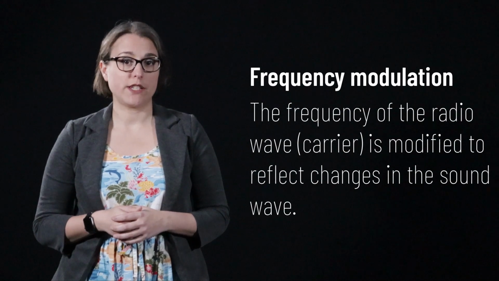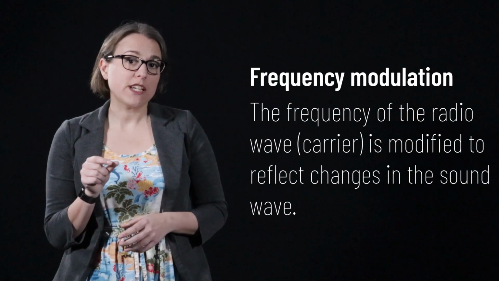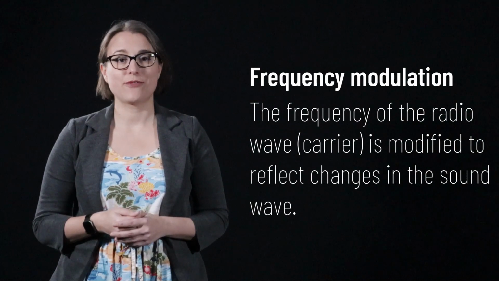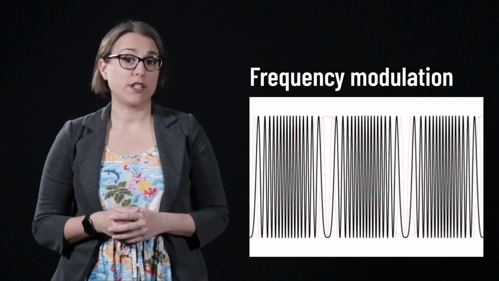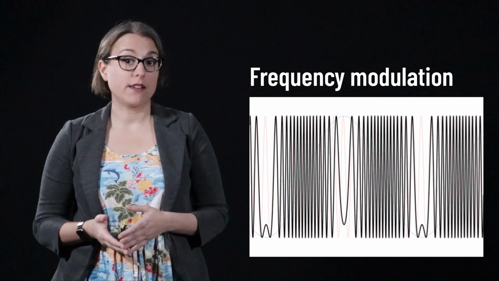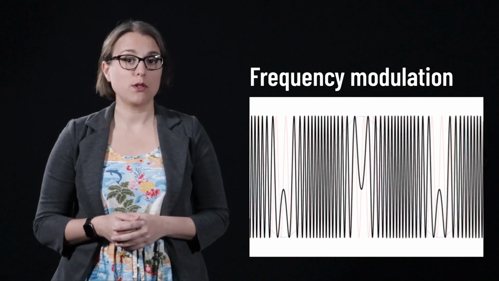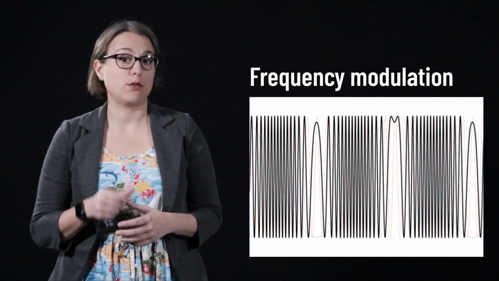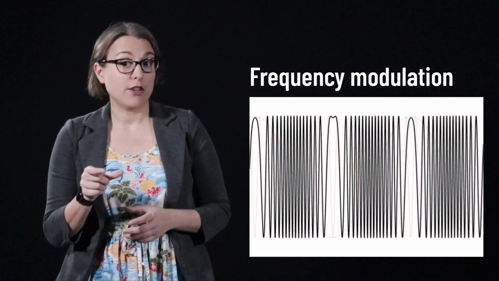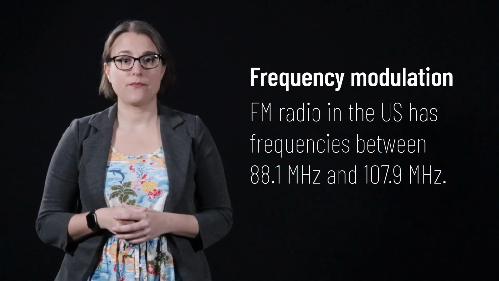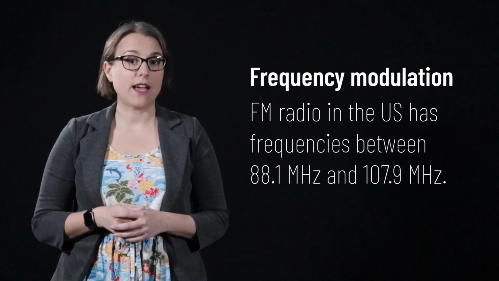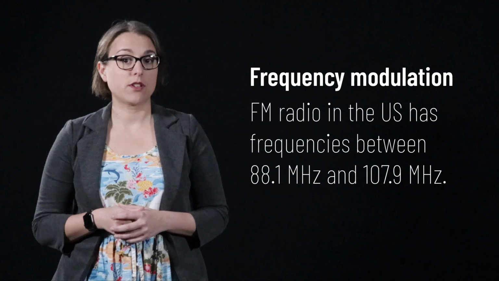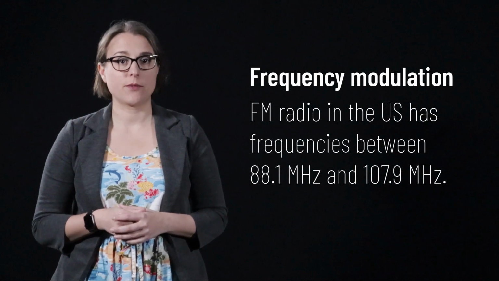Using frequency modulation, FM, the frequency of the carrier wave is modified to reflect changes in the sound wave. In this animation, the carrier wave is shown in red and the sound wave source is shown in blue. The frequency of the carrier wave is equal to the amplitude of the sound wave, creating a frequency modulated wave. The wavelengths of FM radio stations in the US vary from 88.1 MHz to 107.9 MHz.